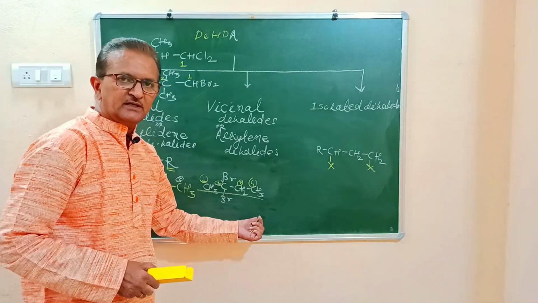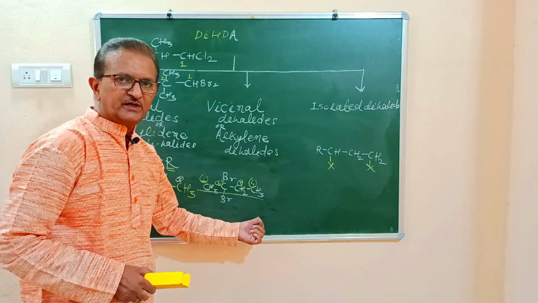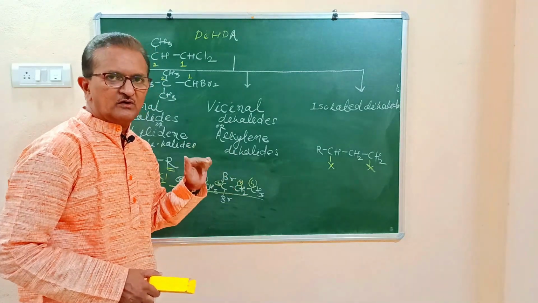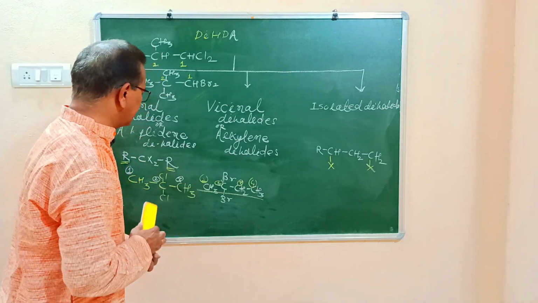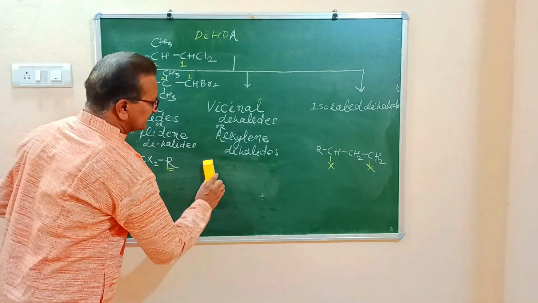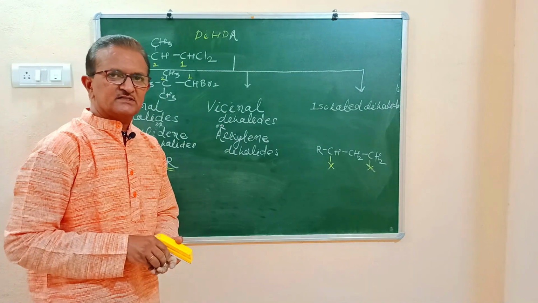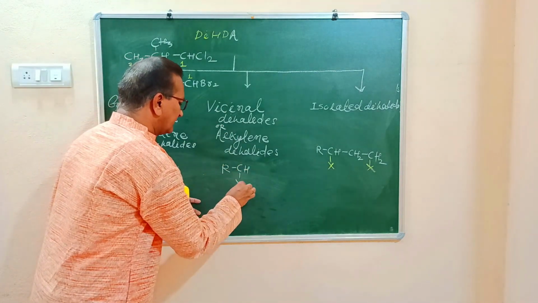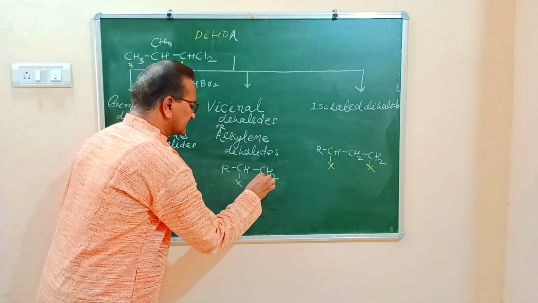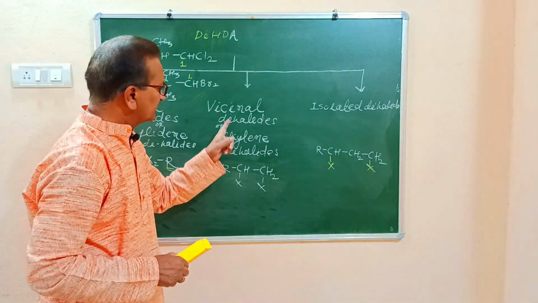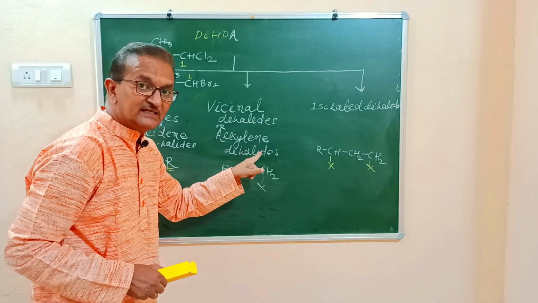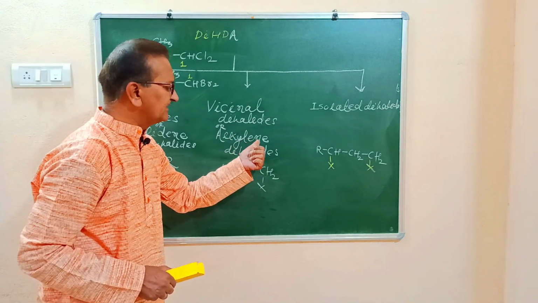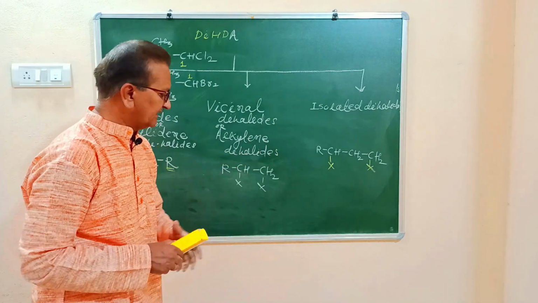2,2-dichloropentane, 3,3-dichloropentane. These are also examples of secondary or non-terminal geminal dihalides. Now we'll proceed towards the next class, vicinal dihalides. In vicinal dihalides, representation is like this. Two halogen atoms are bonded to adjacent carbon atoms. Such compounds are called vicinal dihalides or alkylene dihalides. Alkylene, here the suffix is ylene, alkylene dihalides.